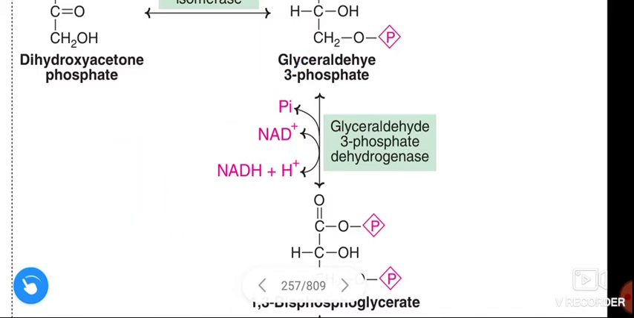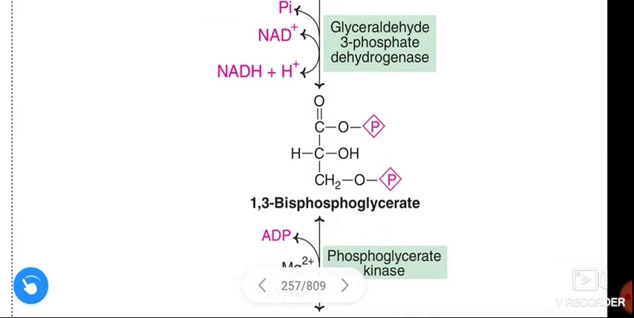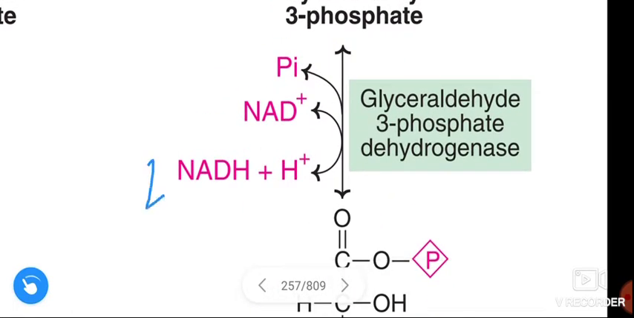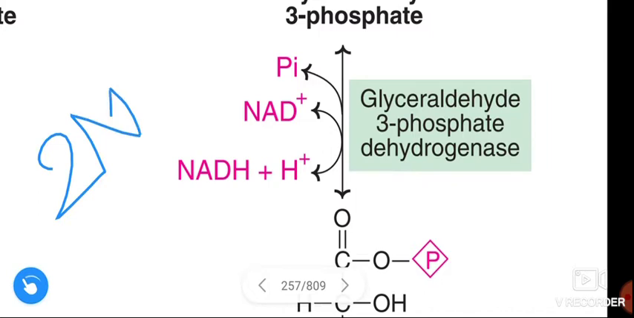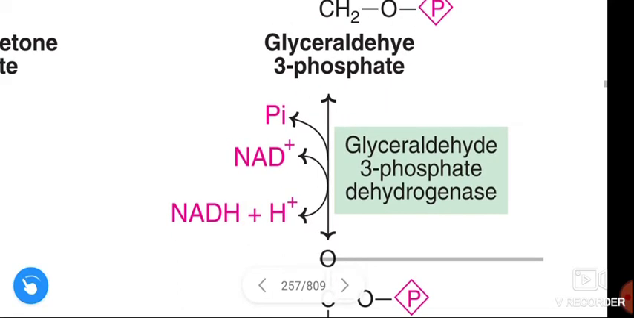See here, 2 molecules of glyceraldehyde 3-phosphate form 2 molecules of 1,3 bisphosphoglycerate and release 2 molecules of NADH, and these 2 molecules of NADH enter the electron transport chain to give 2 into 3, that is 6 molecules of ATP. This is about this reaction.